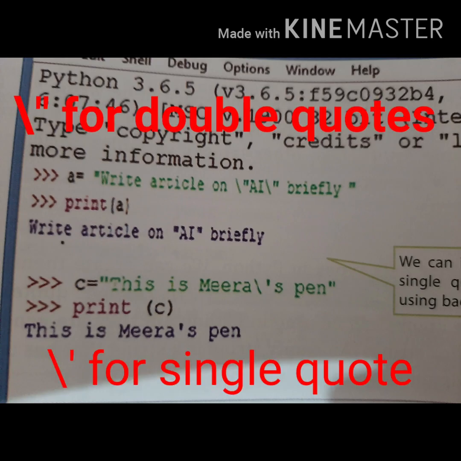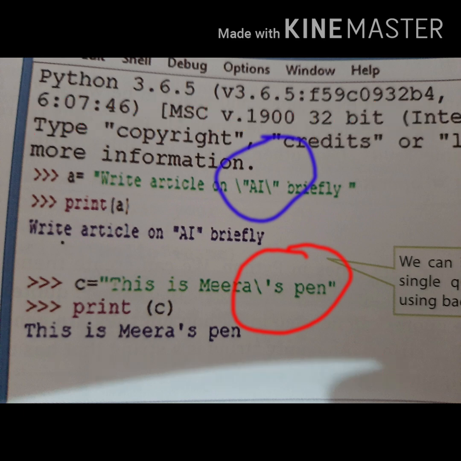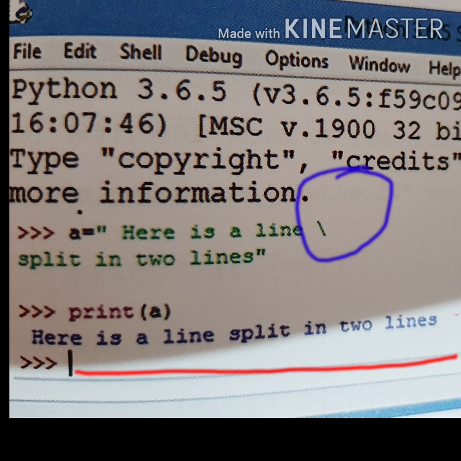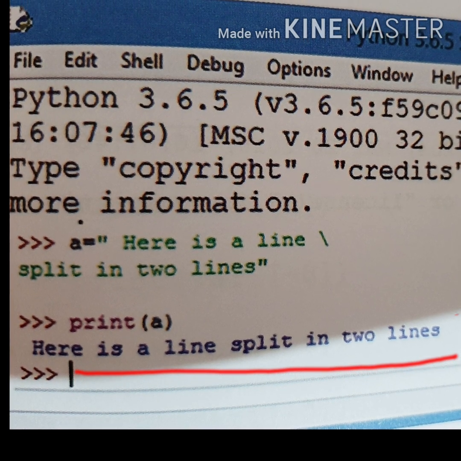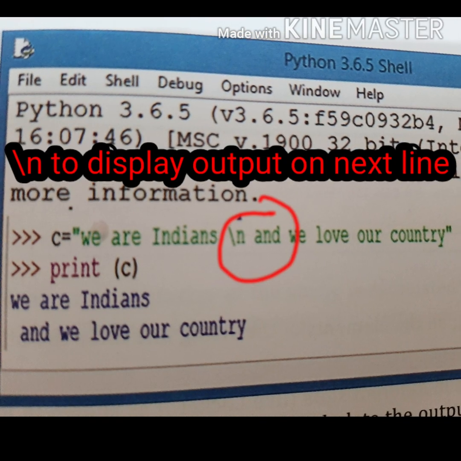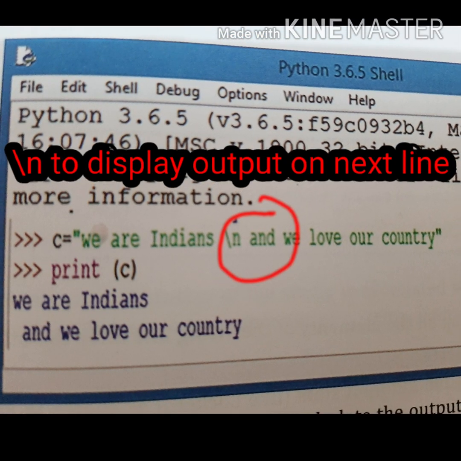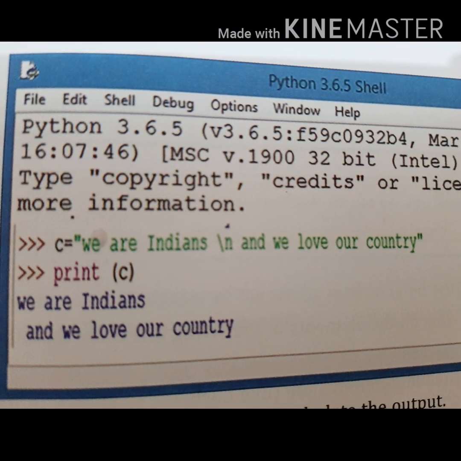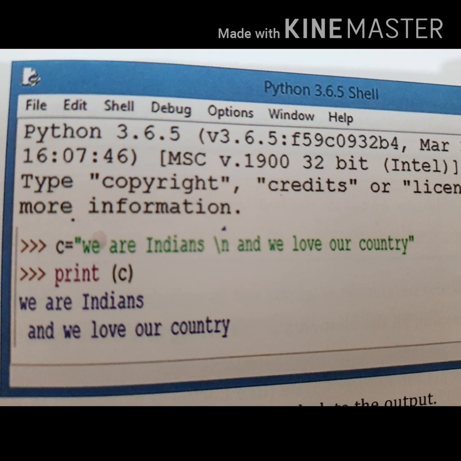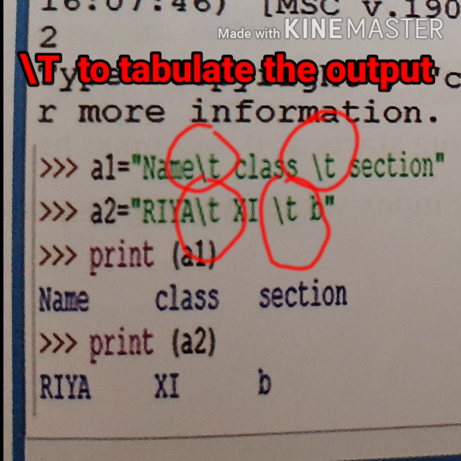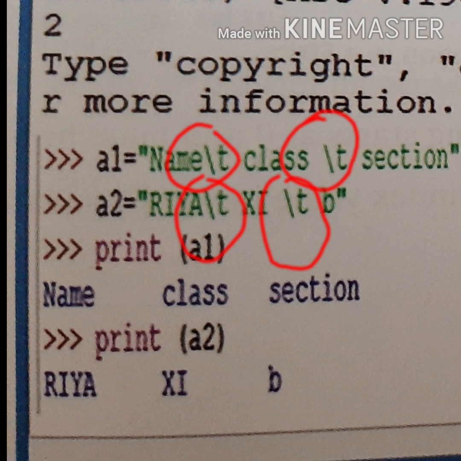We can insert double quotes and single quotes inside a string by using the backslash character. If a command is long, then it can be shifted to the next line by typing backslash, but it shows the result in the same line. If we wish to display the output on the next line, then use of the escape sequence \n becomes mandatory. In this example, after the escape sequence \n, the output is displayed in the next line. Escape sequence is used to give more than the actual blank space between two words.